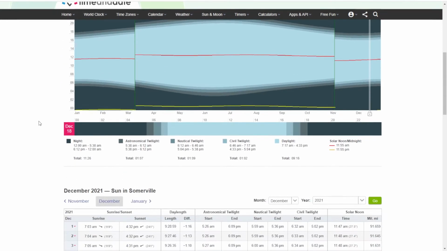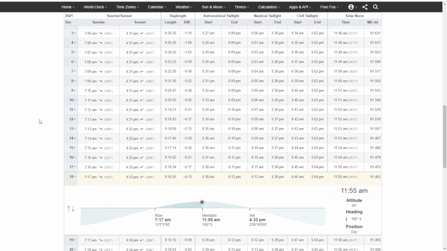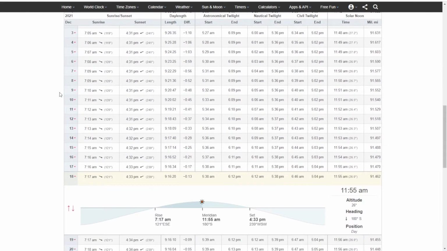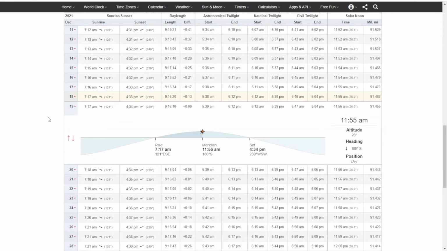But if we scroll further down, I'm going to put the link for this page in the description of the video, we can see a chart with the daytime information for this month, which is December. So here we have it set up for the 19th, and we can see the sunrise time and the sunset time. But we can also see a lot of good information like the day length right here, and this is what we're going to talk about today.